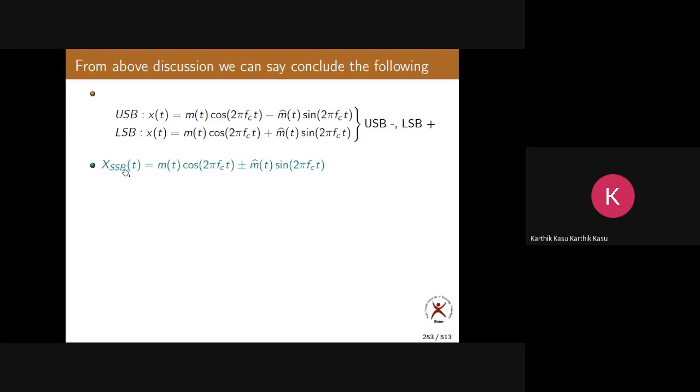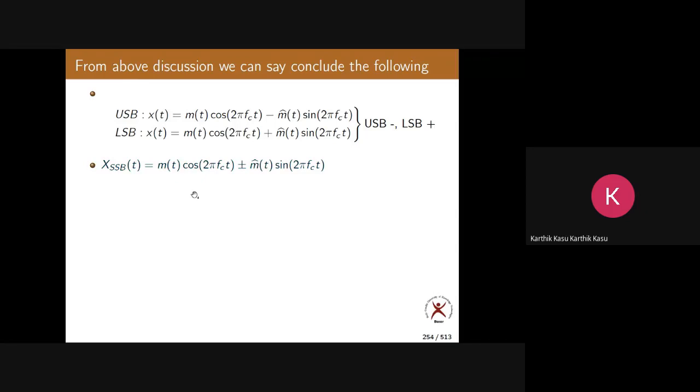x_SSB(t) = m(t) cos 2πf_c t ± m hat(t) sin 2πf_c t. So this is the equation of SSB. If I use plus, which sideband am I transmitting? Lower sideband. If I use minus, I am transmitting upper sideband. Okay, so that is the logic, right? So that is about single sideband modulation.